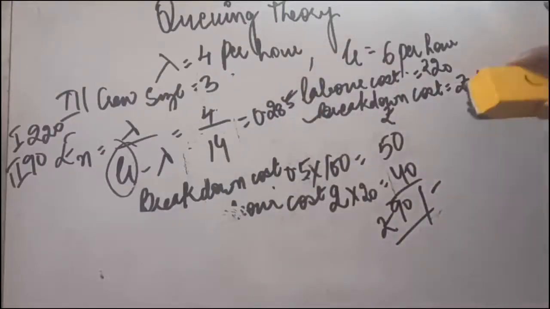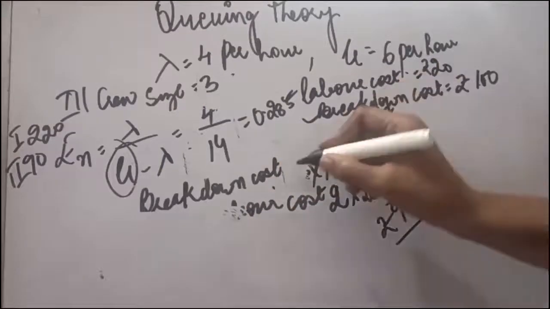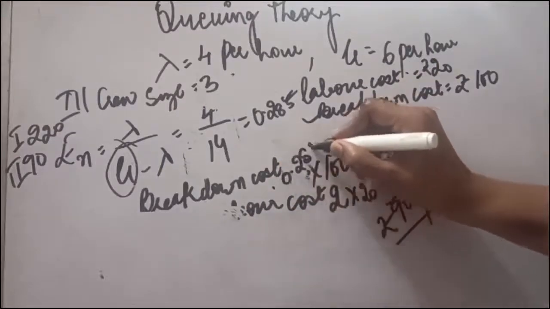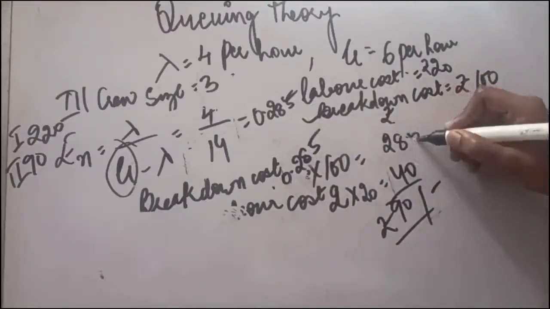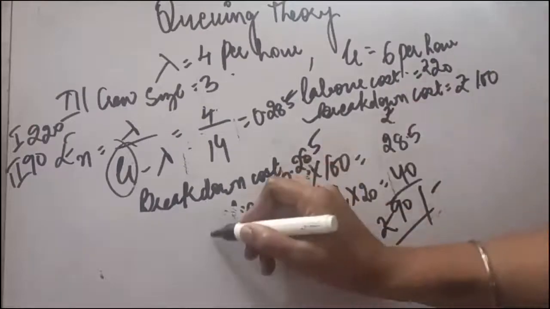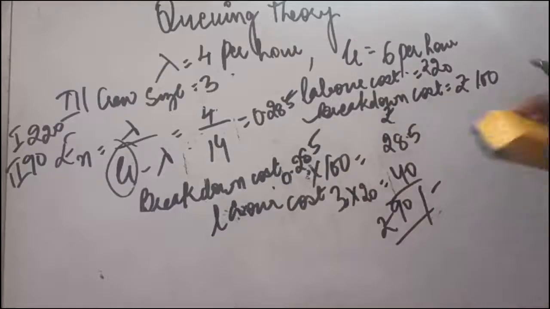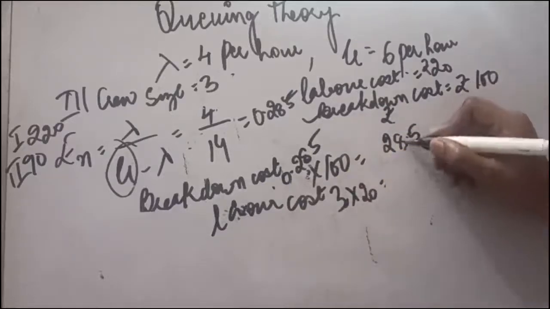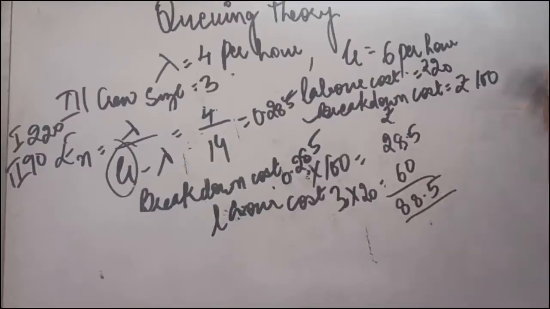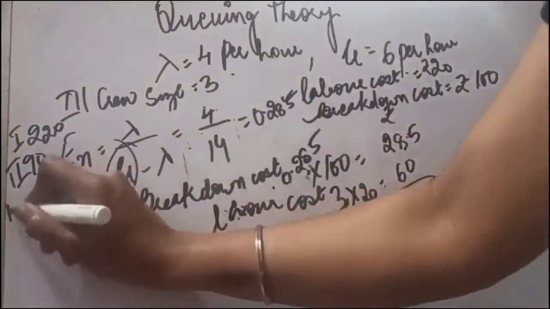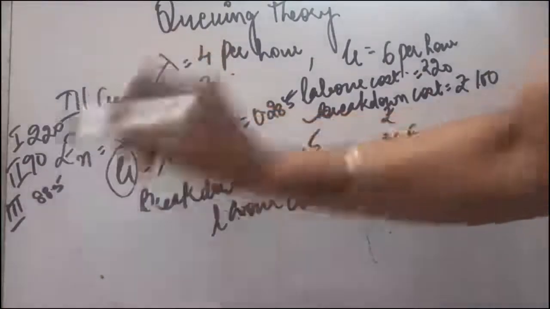When you calculate the downtime cost, rupees 100 into 0.285, it will lead to 28.5 cost. Now what will be the labor cost? Because now 3 workers are coming, it will be 3 into 20, 60. So the total cost is rupees 88.5. So when the crew size is 3, it is 88.5. Now you can see the cost is reducing.